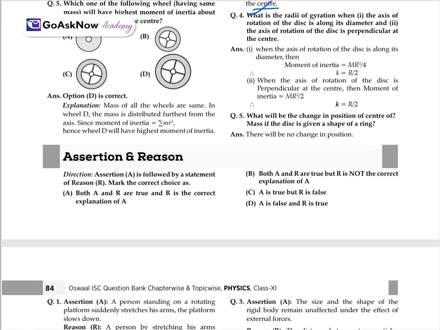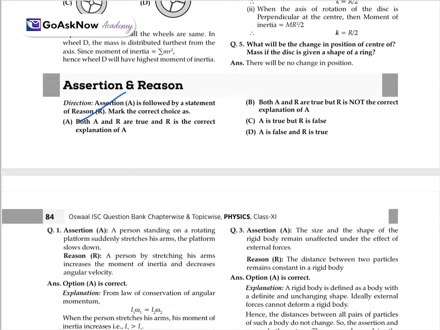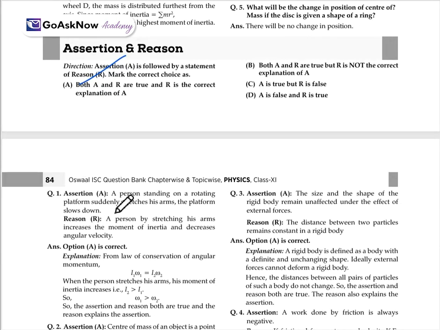Okay, after the subjective one, there are some questions on assertion and reason. We have to determine which one is correct, whether R is related to A or not, which one is true, which one is false. Like this, the first one: a person standing on a rotating platform suddenly stretches his arms. The platform slows down. The reason: a person stretching his arms increases the moment of inertia and decreases the angular velocity. So here both are correct.